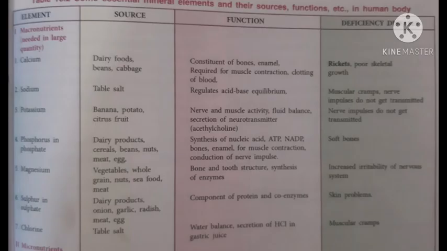Now here is a table given in the book. You can see different macronutrients and micronutrients. Among the macronutrients, you can see calcium, sodium, potassium, phosphorus, magnesium, sulfur, chlorine. What you have to learn here is functions, and deficiency diseases are very very important. In terms of blanks you can get: calcium deficiency leads to rickets, sodium muscle cramps or nervous impulses, like potassium, then phosphorus soft bones, magnesium increases irritability of nervous system, sulfur skin problems, and chlorine muscle cramps. So please tick mark, functions and deficiency diseases are very important.